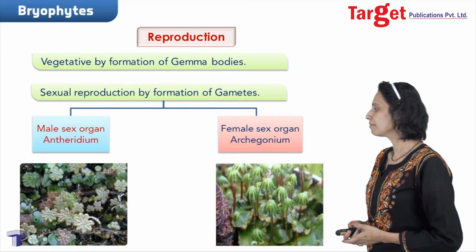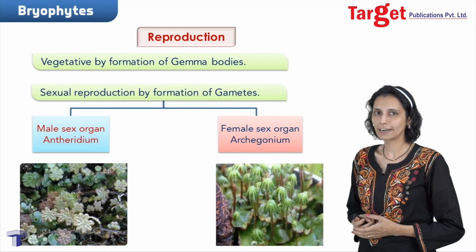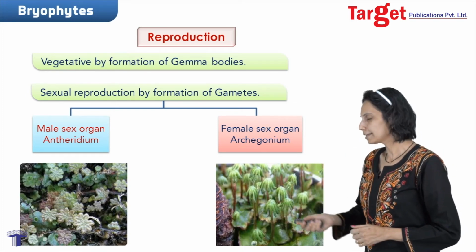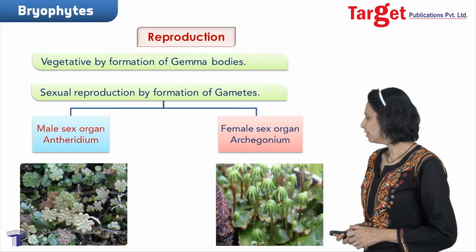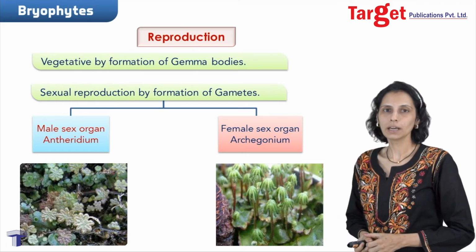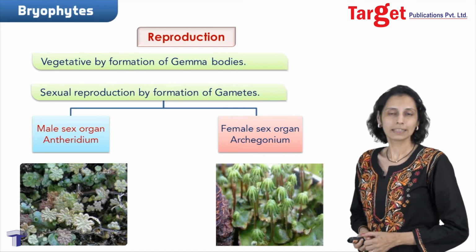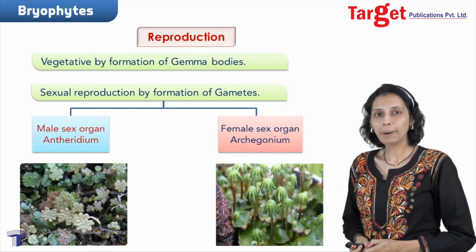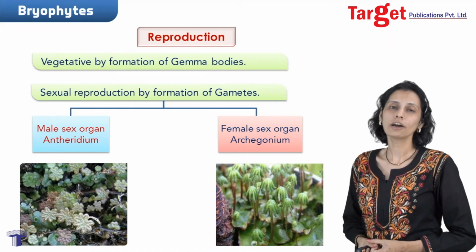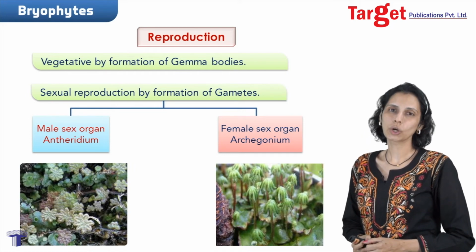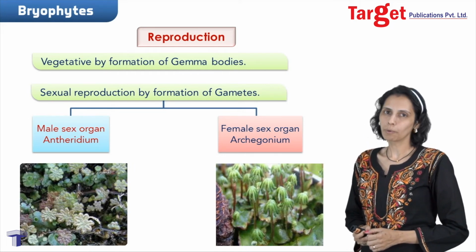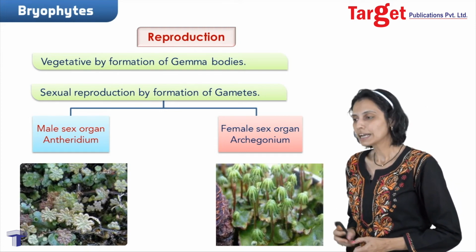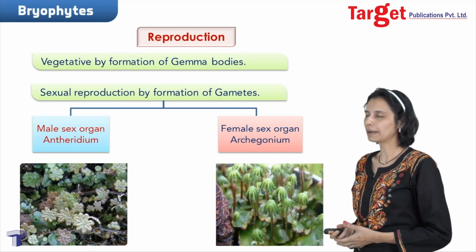Now, numerous antherozoids, as they are biflagellated, naturally get released into the water. An antherozoid will fuse with the egg cell to form the zygote. But remember, students, here the zygote will never undergo reduction division immediately; it replicates itself and forms a multicellular structure which is called the sporophyte. Then the sporophyte will give rise to spores, which give rise to the gametophyte. So this is the whole life cycle of the bryophyte.